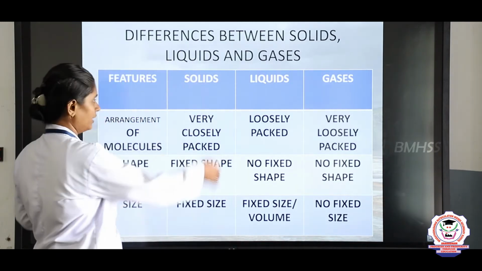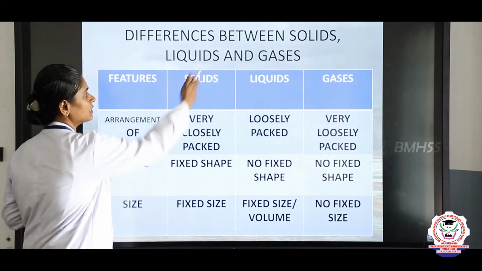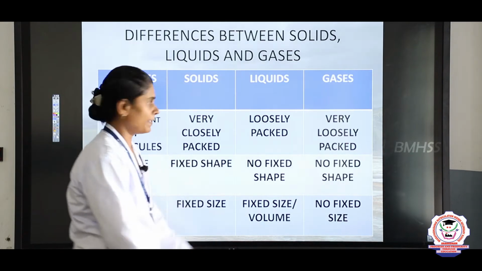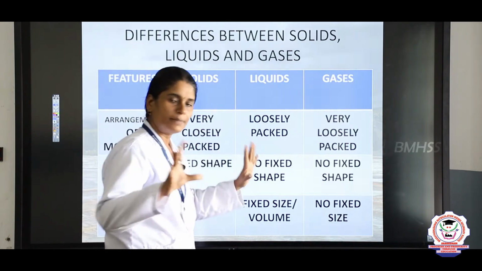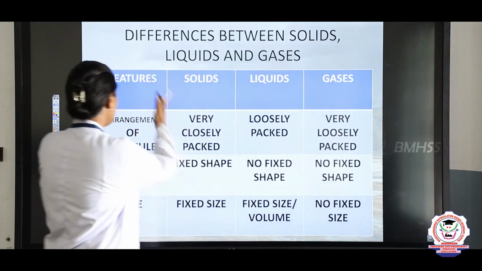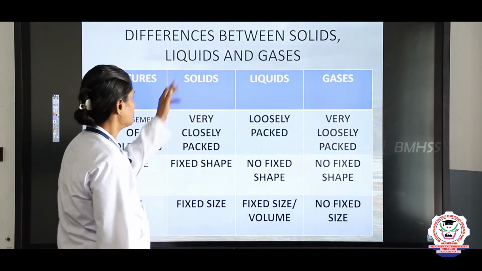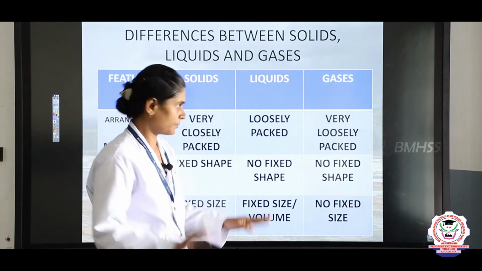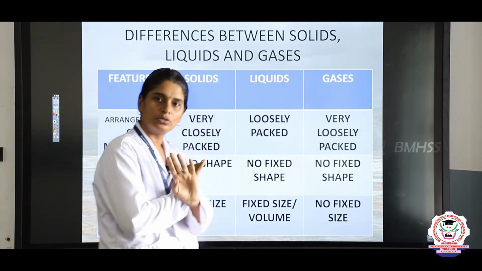Next we will see the differences between solids, liquids and gases. As I already told you, the arrangement of molecules in solids is very closely packed, tightly packed; in liquids loosely packed; in gases very loosely packed. When we talk about shape, solids have fixed shape, liquids have no shape, gases have no shape.